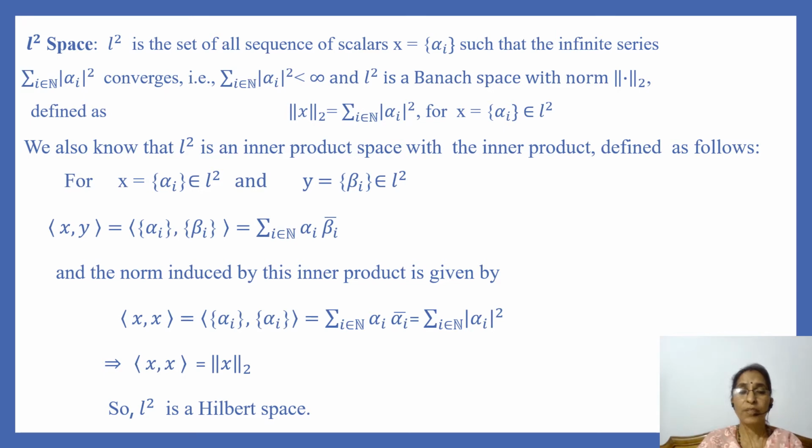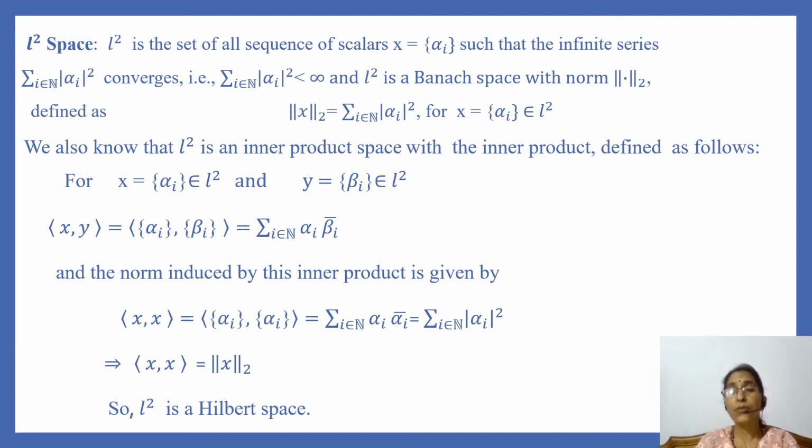As shift operators are mappings on L2 space, let us recall L2 space. L2 is the set of all sequences of scalars x = (alpha_i) such that the infinite series summation over i in N of |alpha_i|^2 converges, that is, the sum of this series is finite.